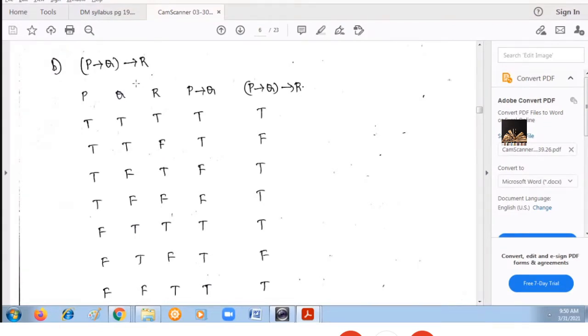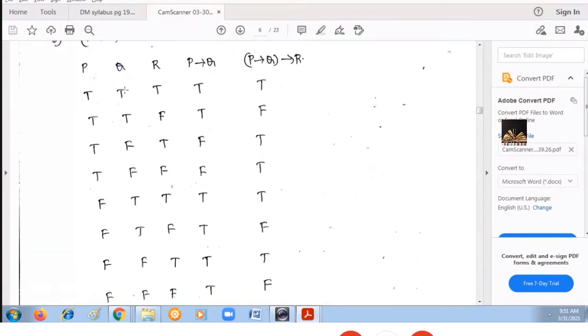Now, how many combinations of truth values will you get? Truth values are 2, but the number of variables is 3. So, the number of different combinations will be 2 power 3, that is 8 different combinations you will get. See, what are those 8 combinations? Whenever the number of variables is 2, how many combinations will you get? 4 combinations. They are TT, TF, FT, FF.